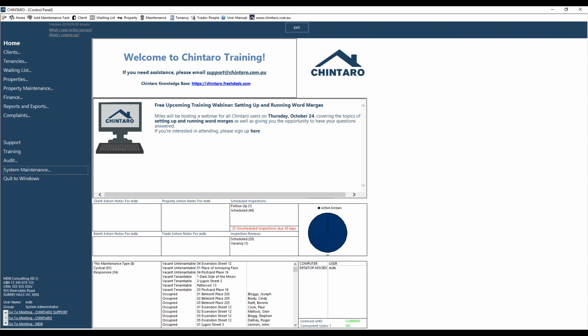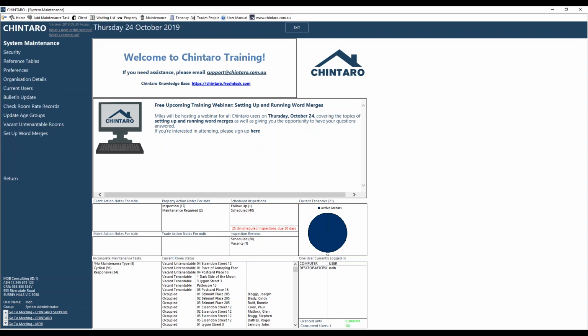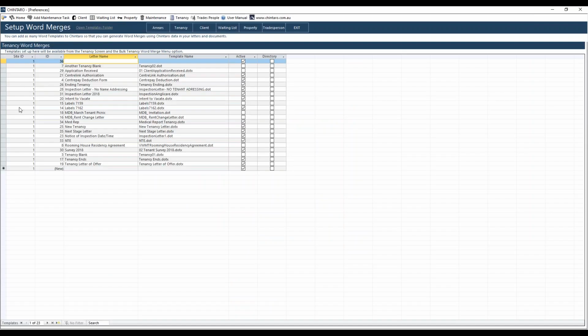So what we're going to do is we're going to go into system maintenance, and you can see our list of options here. The last one here is set up word merges. And this will take us to our screen of word merges. Now, one thing to be mindful of here, it does default to tenancy word merges. So you can see that up here.